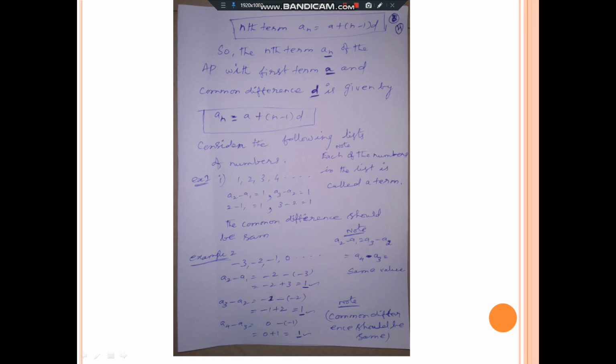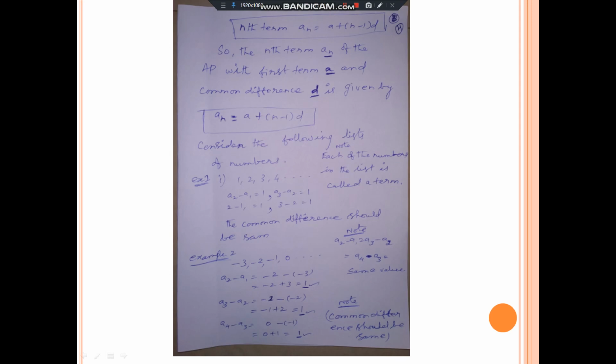Each of the numbers in the list is called a term. That is important. Number we can't say. We should say term. First term a1, second term a2, third term a3, and so on. Last term or nth term an. Now we are going to see how to find the common difference between the terms.